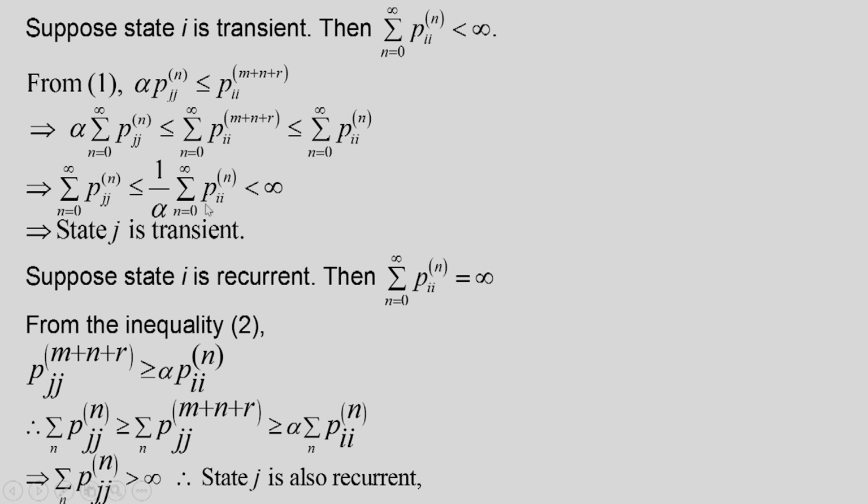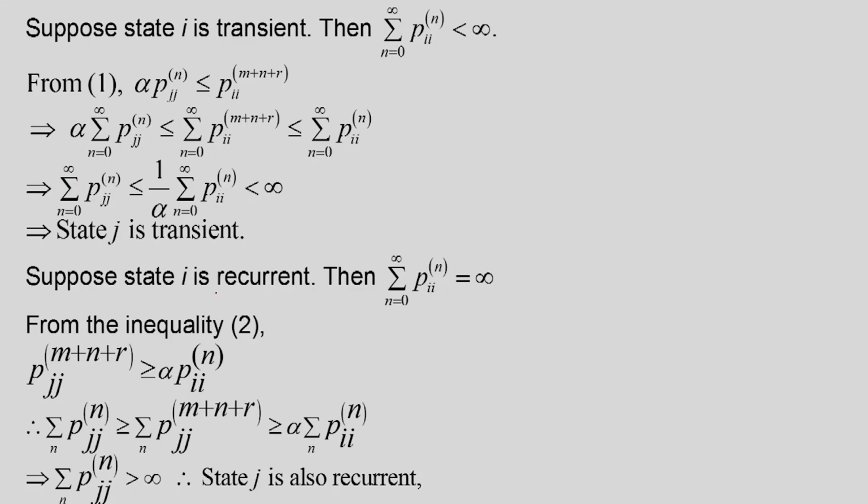So what does it mean? That means if state I is transient, then state J will also be transient. So that way we showed that if I and J communicate, then if I is transient, J must be transient.